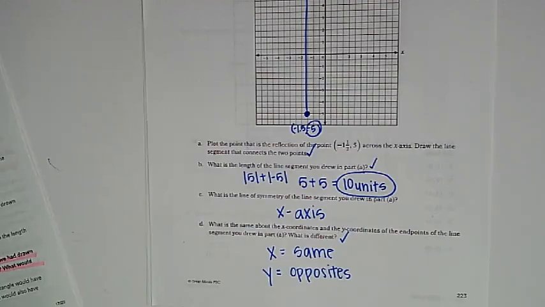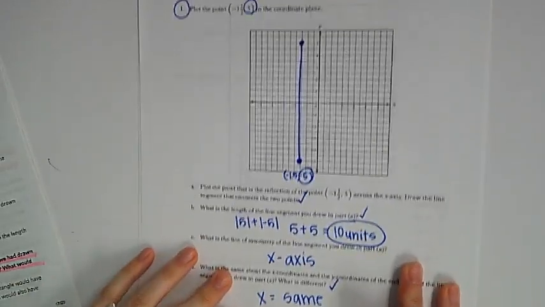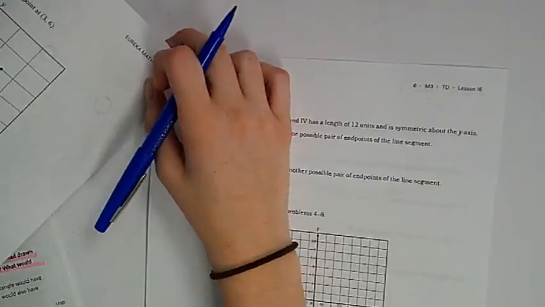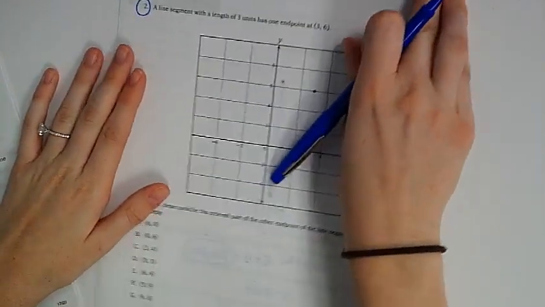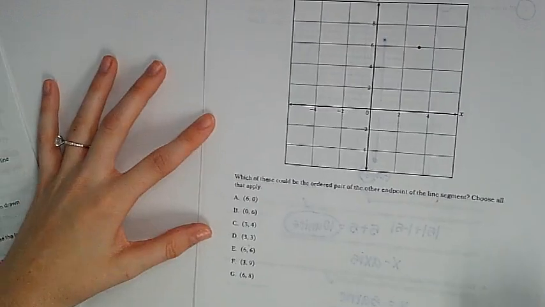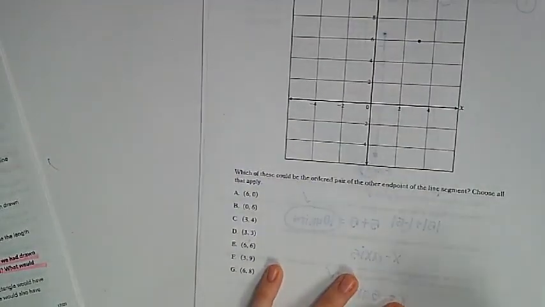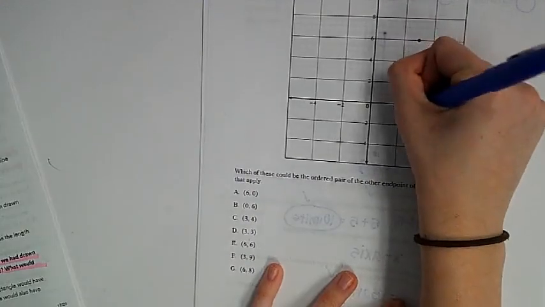Okay, now let's move on to your second one, which is number 2. A line segment with length of 3 units has one endpoint at 3, 6. And look, that's already plotted for us, 3, 6. It says which of these could be the ordered pair at the other end of the line segment. So, let's talk about it.